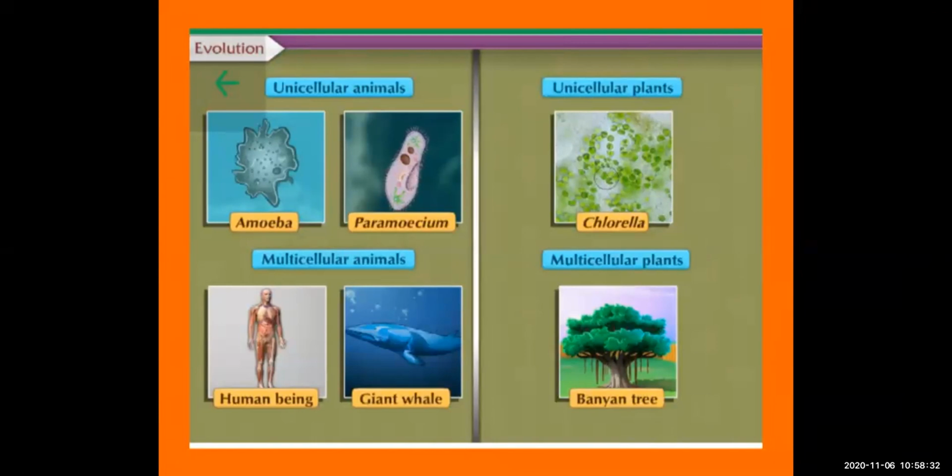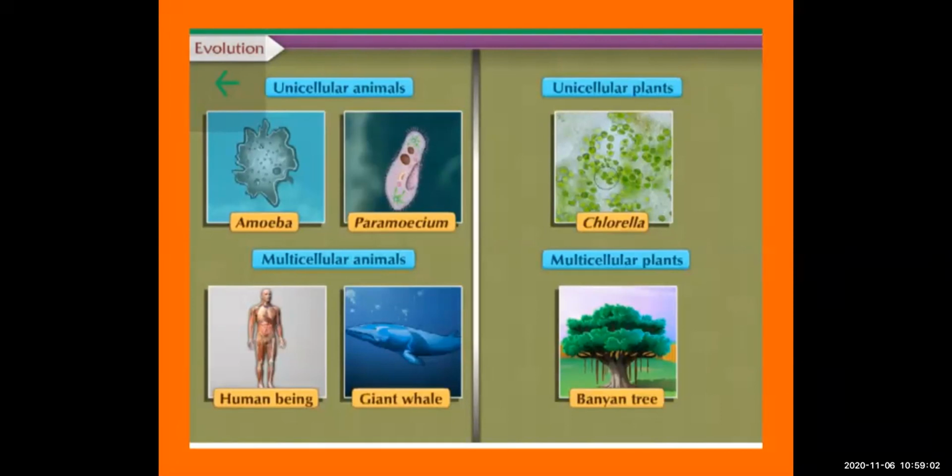As I said in the starting, when living things began to exist on the earth about 3.5 million years ago, there was no life before that. But gradually it went from simple to complex, from unicellular animals to multicellular animals.